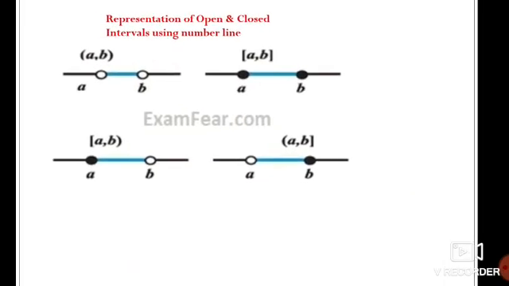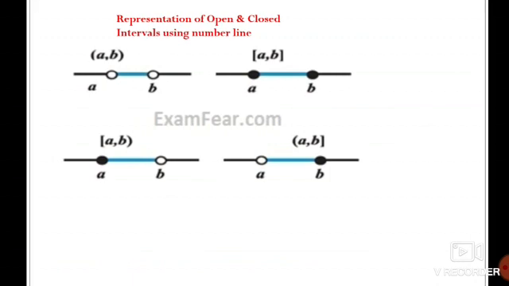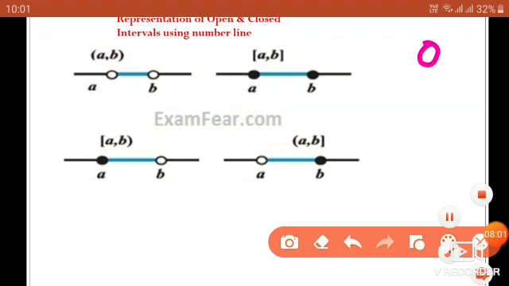Next, how to represent these open and closed intervals using a number line. If it is an open interval, it will be denoted by a hole, and if it is a closed interval, this hole will be shaded. That is the difference.